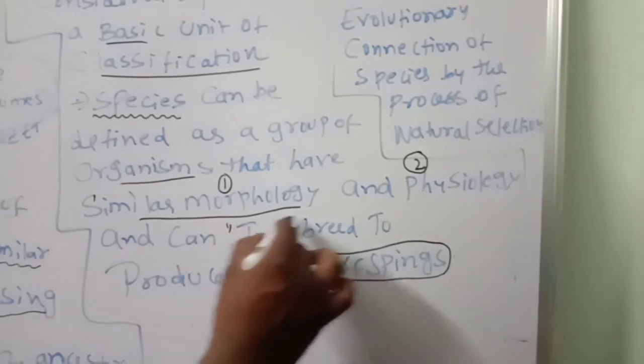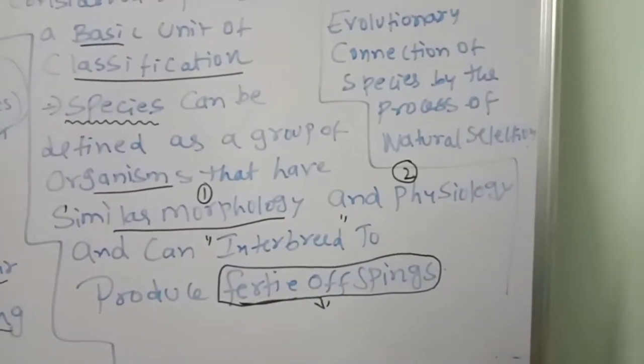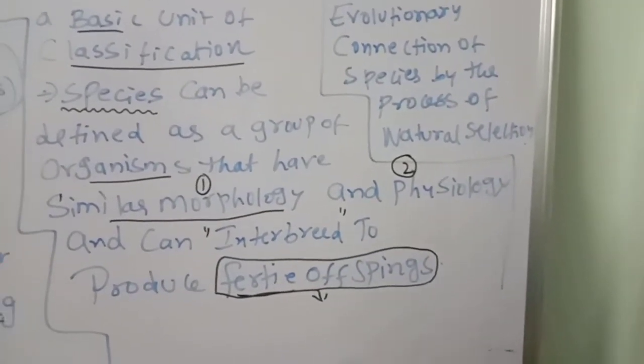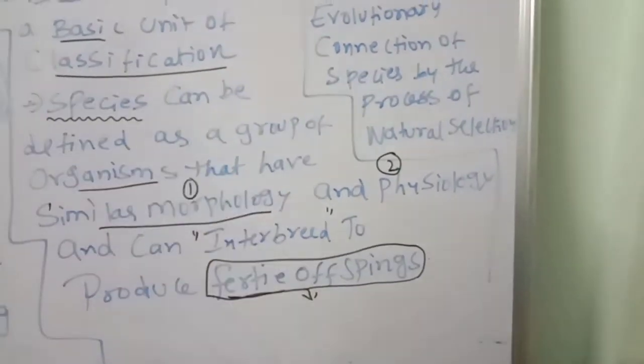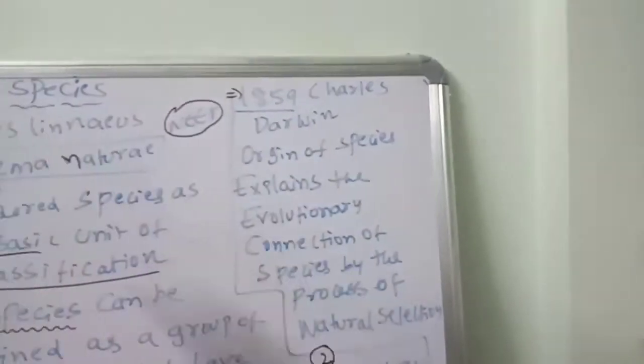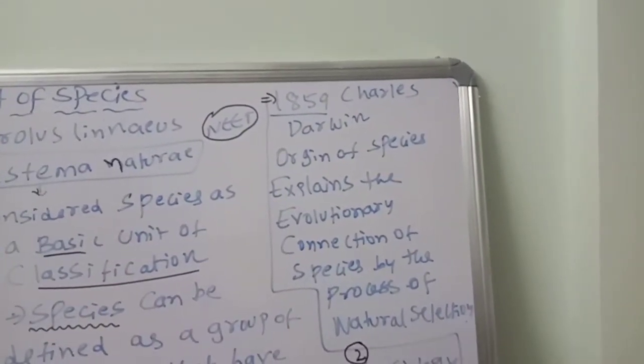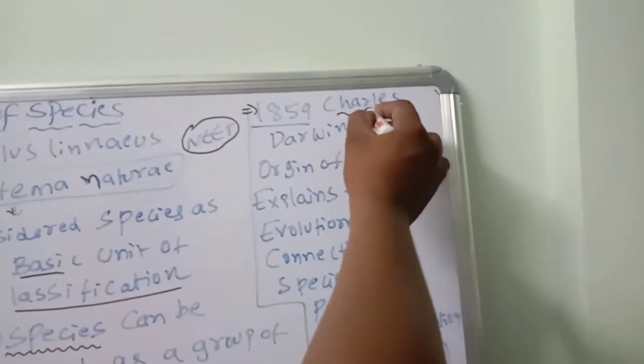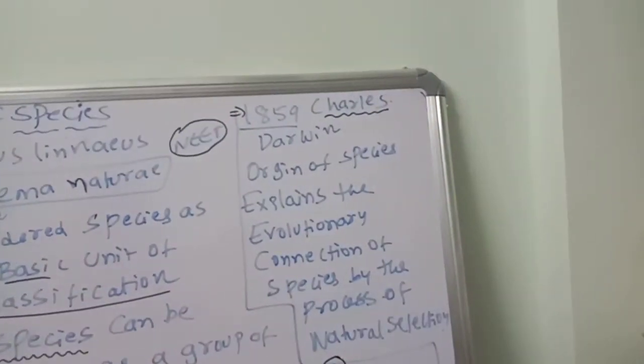This is a word you should remember: interbreed to produce fertile offspring, that is called species. Next one, this is the second neat bit. The third one, in 1859, who is the scientist? Charles Darwin, father of genetics.